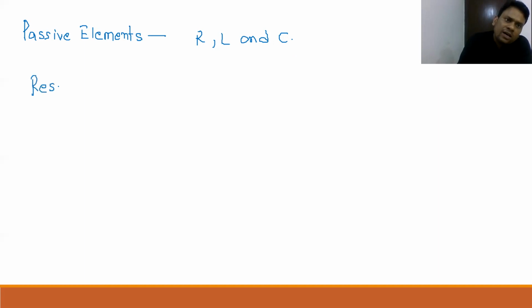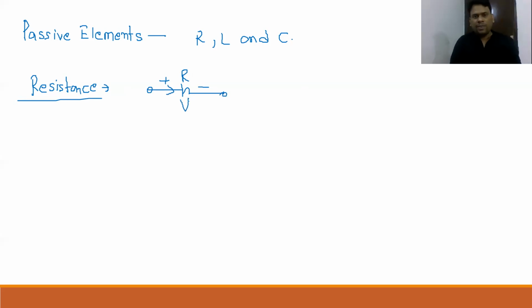You know very well, resistance, beta, will always be responsible for dissipating power. So the first thing, in a resistance, current will always flow plus to minus. And according to this, beta, some voltage will develop. And it will always absorb power, and that absorbed power we can easily determine by this equation, where this I is I RMS.